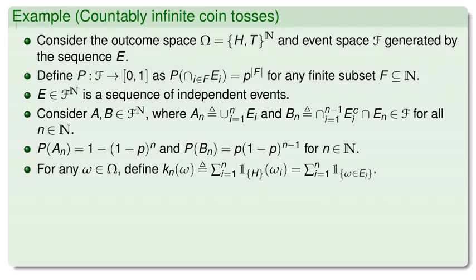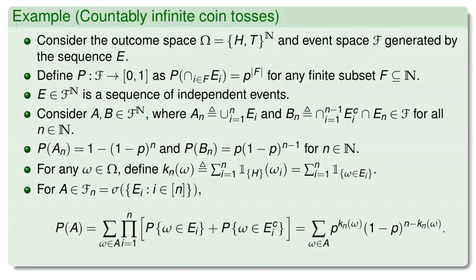For any outcome ω in Ω, let's define K_n(ω) as the sum from i equals 1 to n of the indicator of H for ω_i. This is just the number of heads in the first n tosses for outcome ω, which is also the sum from i equals 1 to n of the indicator that ω is in E_i.